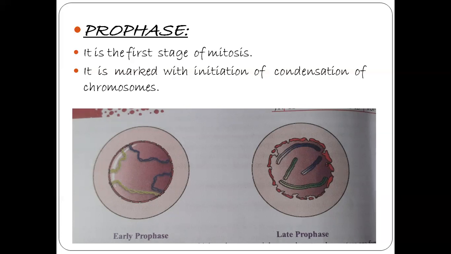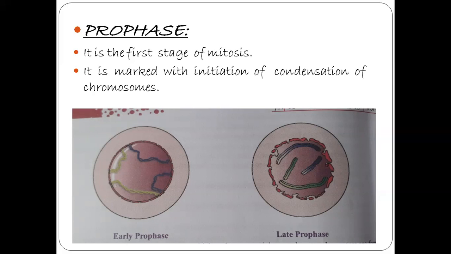At the end of prophase, when we see the cells under the microscope, they do not show the Golgi complex, endoplasmic reticulum, nucleolus, and nuclear envelope. So in late prophase, the nuclear envelope and the nucleolus disappear. These changes take place at the end of prophase.